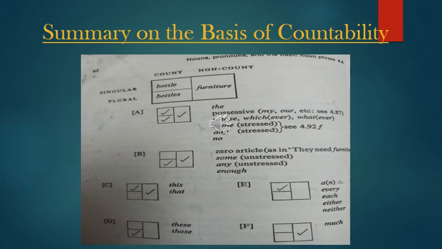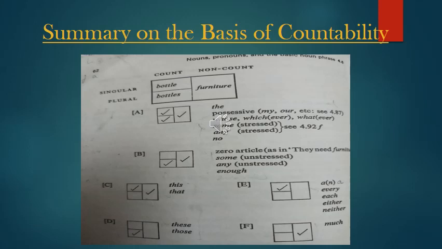In this chart above, you can see in the box, in the singular countable, in front of it is written bottle, on the underside is written bottles, and under the non-countable is written furniture, which is uncountable. If you look at the box made in front of A, all three boxes have been ticked, which means singular, plural, and uncountable.